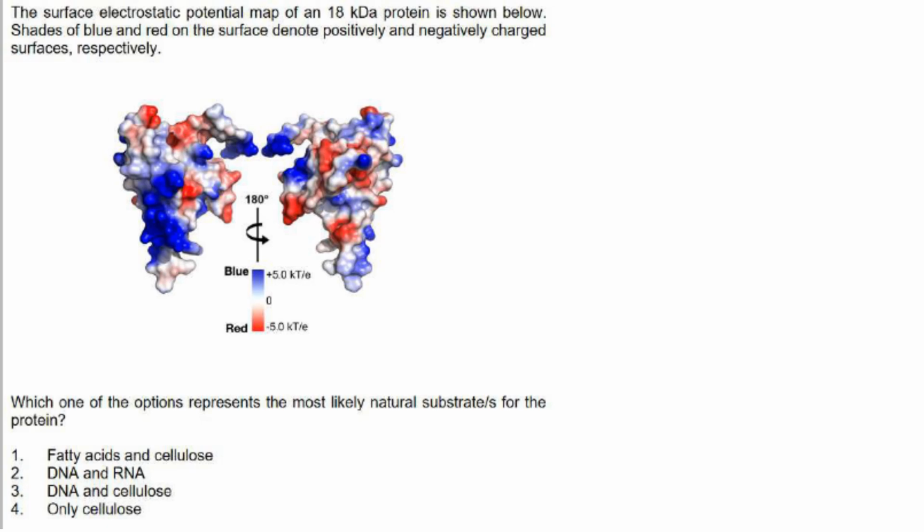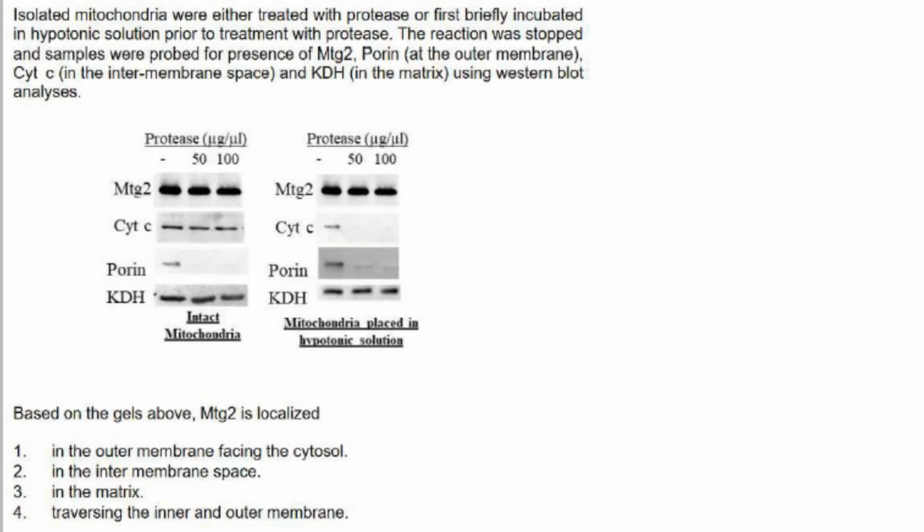DNA and RNA, yes, they will bind to the positively charged blue region because they are negatively charged. So DNA and RNA is the answer. DNA and cellulose, no. Only cellulose, no. So answer is 2, DNA and RNA. Very simple question for part C. Then next one.